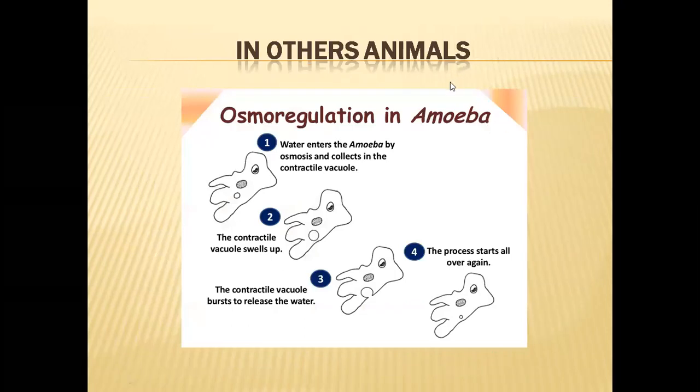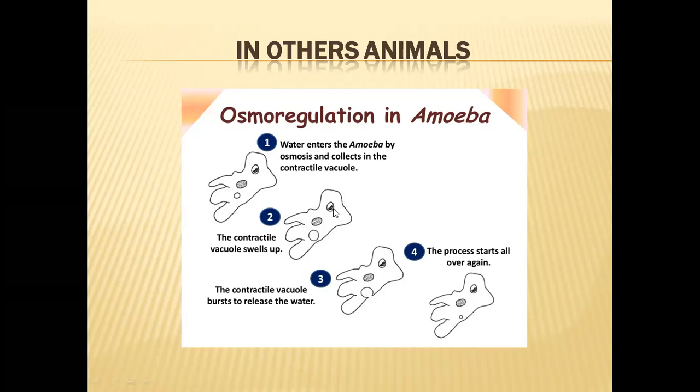And coming to other animals, osmoregulation in amoeba, you have seen this in previous classes also. They are just unicellular organisms, so through the simple diffusion process, water enters into their bodies. Why? Because fresh water has a lower concentration than the cytoplasm of the amoeba, so water enters. To send out the excess water, they have water contractile vacuoles.